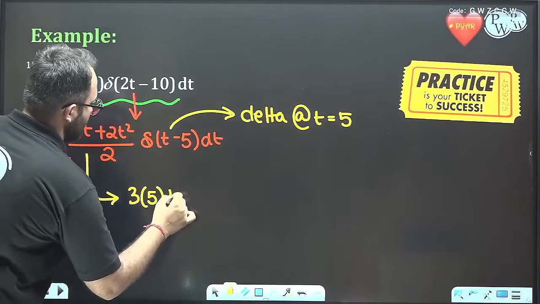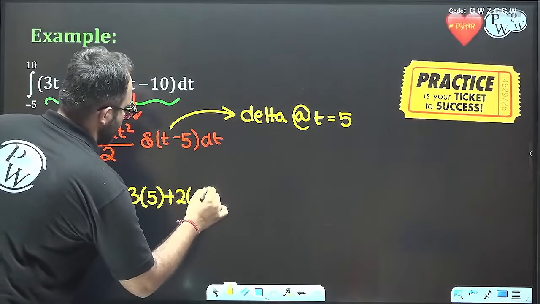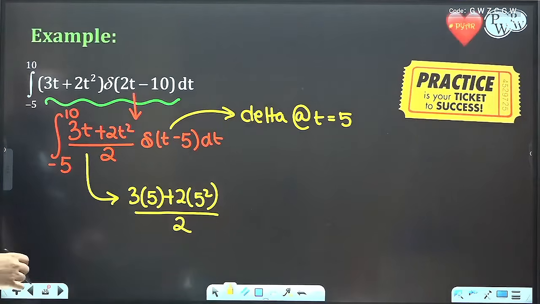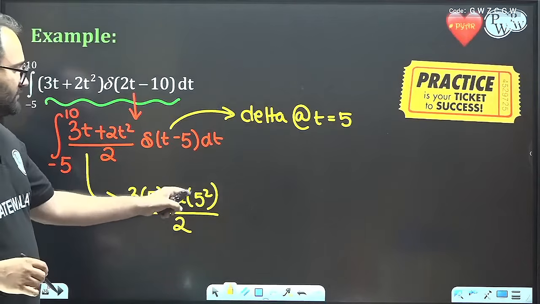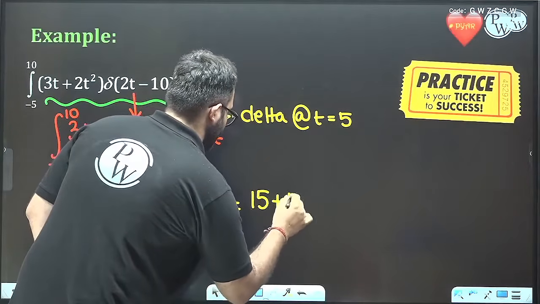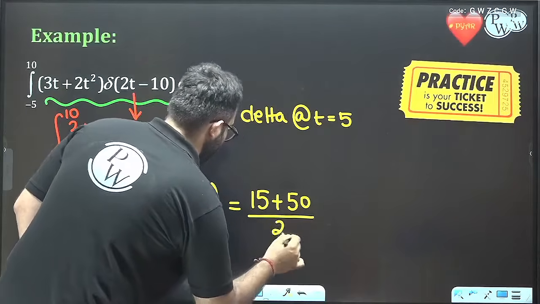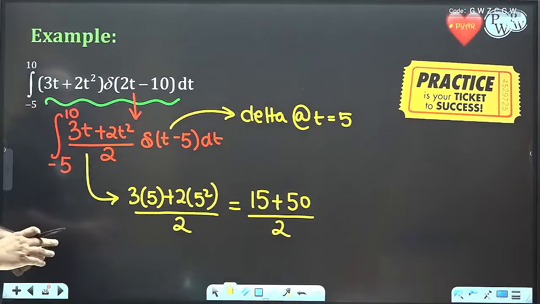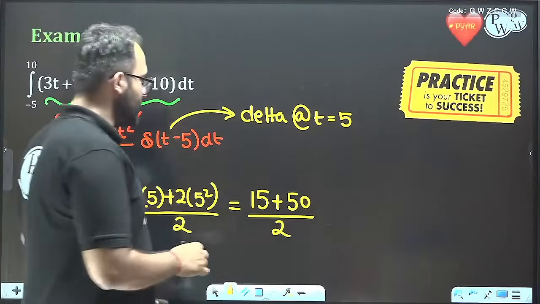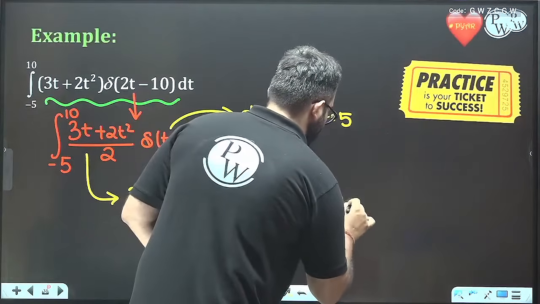3 into 5 plus 2 into 5 square divided by 2. So 3 fives are 15, plus 50 divided by 2. So this is 65 by 2, that is 37.5.